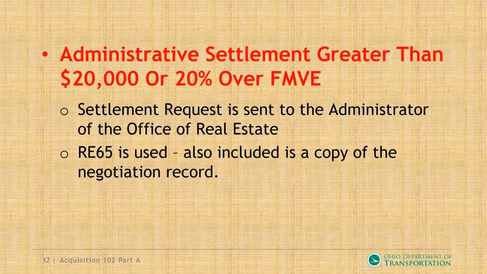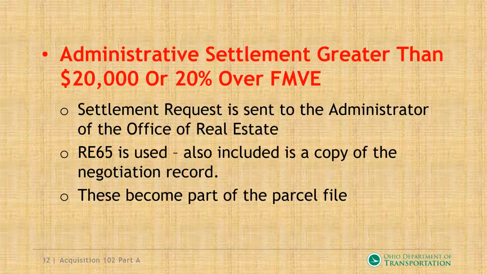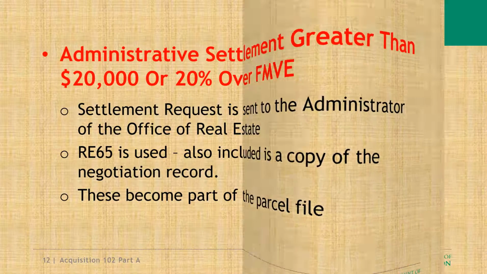The RE65 is included as a copy of the negotiated record. This becomes a part of the parcel file. Anything that is over the limit of the district real estate administrator has to go to the central office real estate administrator. So the limit is the $20,000 or 20% threshold over the FMVE.